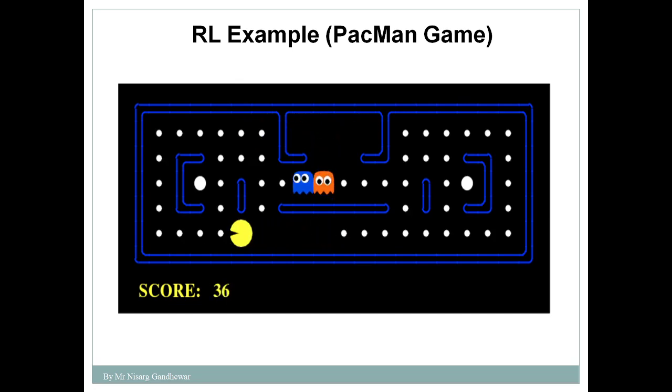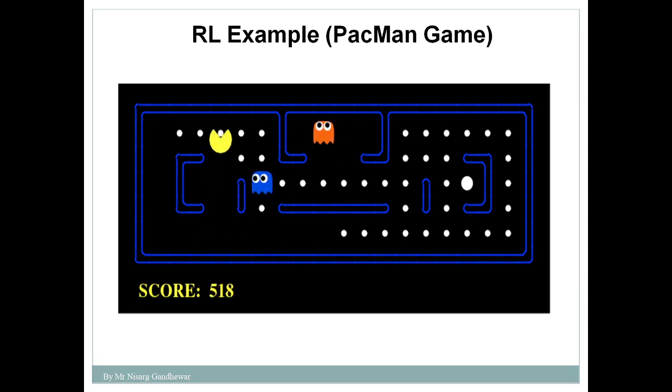So in this case, what is the main goal of Pac-Man? The main goal of Pac-Man is to eat all the fruits present in that particular game. So this is the main goal of that particular Pac-Man. So this is the concept of reinforcement learning.